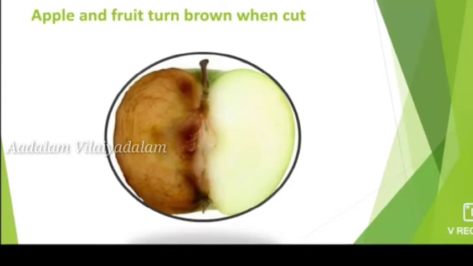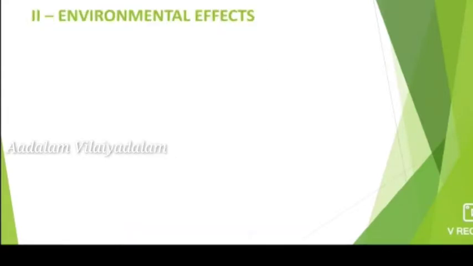So these are the biological effects of chemical reactions, that is, spoilage of food and vegetables, rancidity of fishes and meat, and apples and fruits turning brown when cut. And next we will learn about environmental effects.